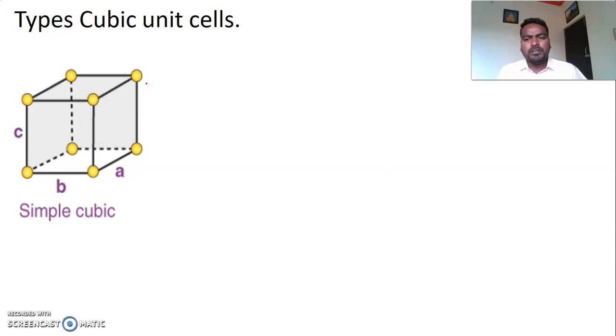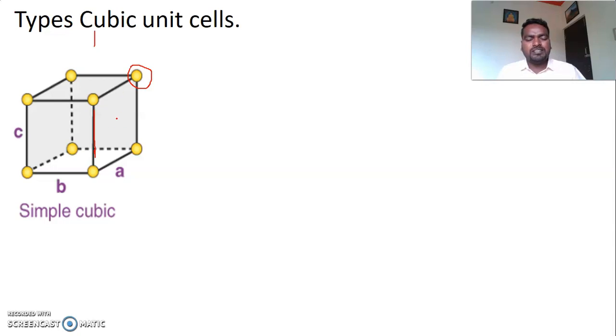When we come to a cubic crystal, different geometries are possible, but I took only the cubic. In a cubic crystal, an atom can be present at the corner. This position is called a corner, and the dark line is called an edge. There are 8 corners in a cubic crystal, and there are 12 edges, and faces.